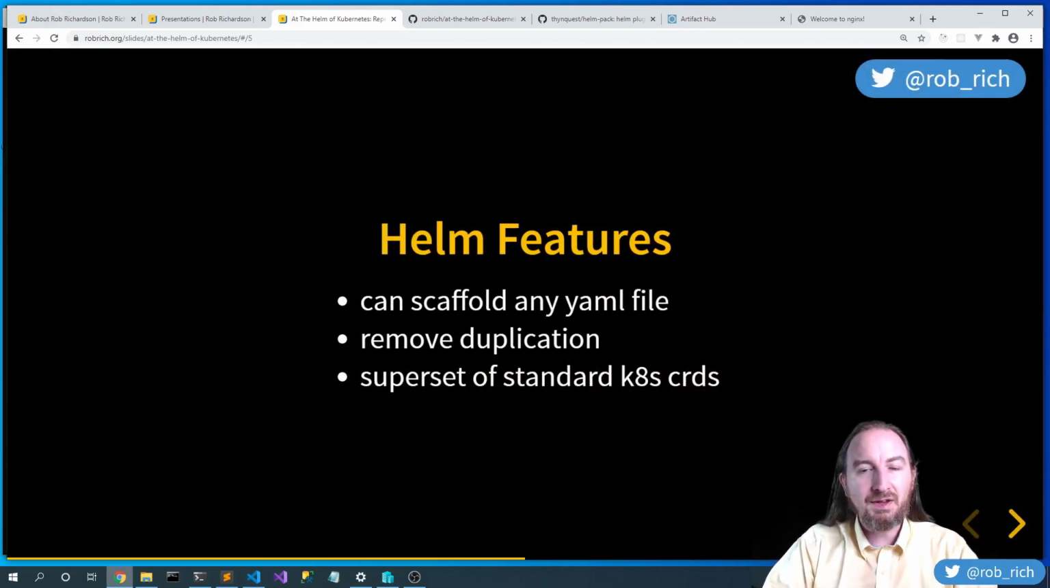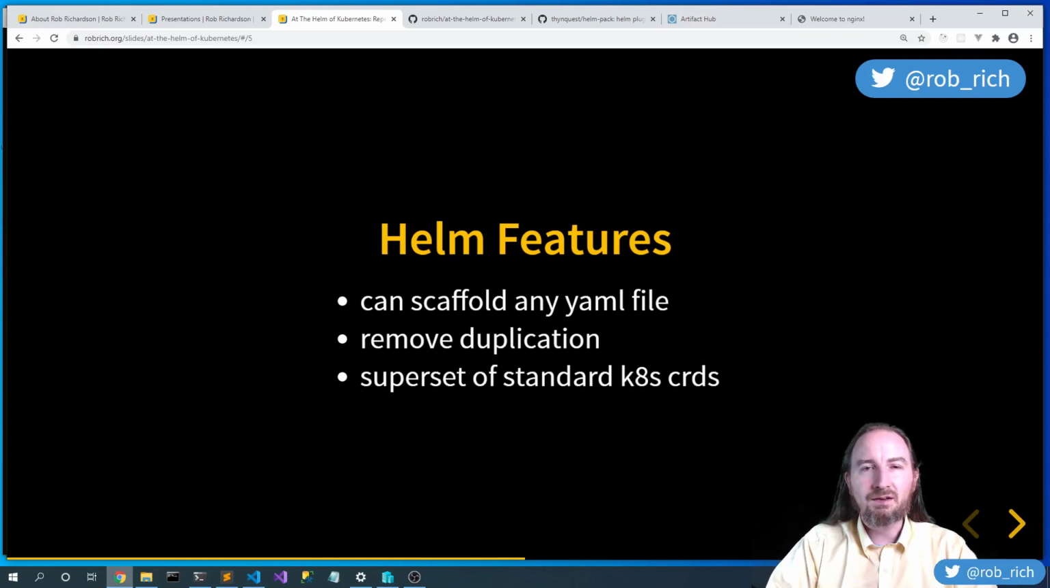Helm is pretty cool. We can scaffold any YAML file. Now, we could scaffold any Kubernetes resource, but we could also scaffold anything that is YAML. This isn't tied to Kubernetes per se. It removes a lot of the duplication in our Kubernetes YAML files. It doesn't prohibit us from using anything in YAML because at the end of the day, this is just a superset of the normal YAML details. Anything that we can do in YAML, we can do here.